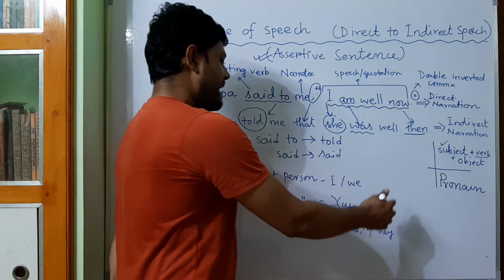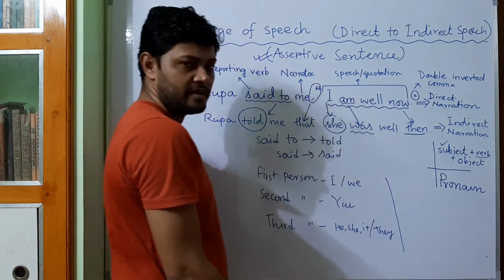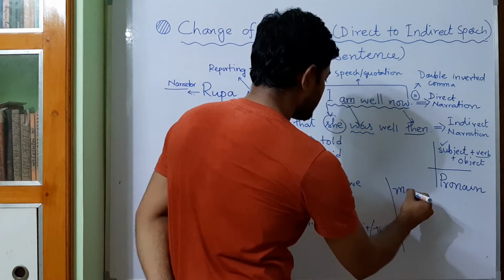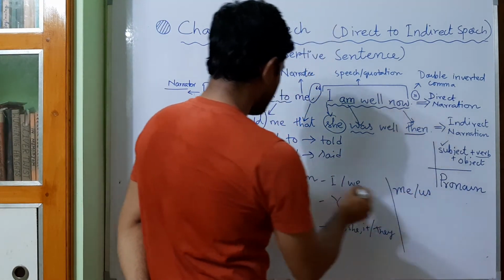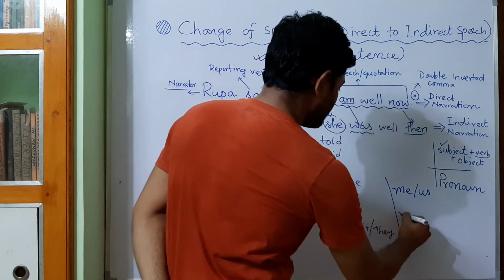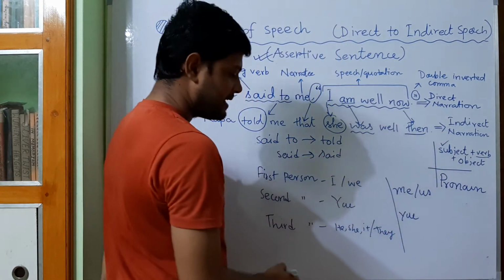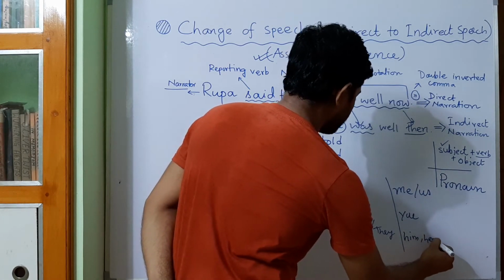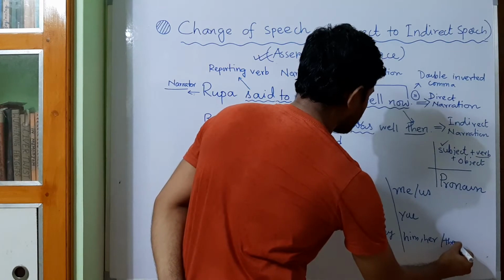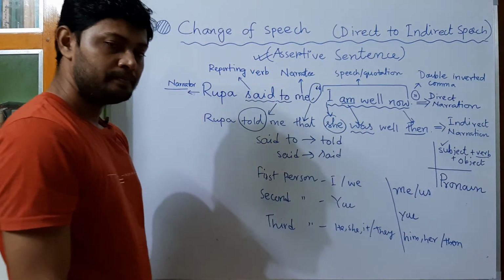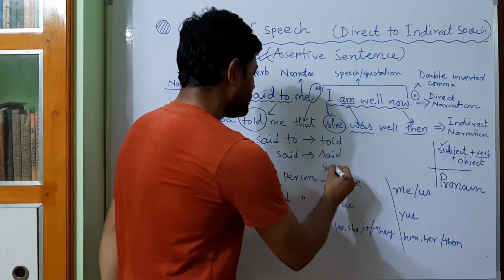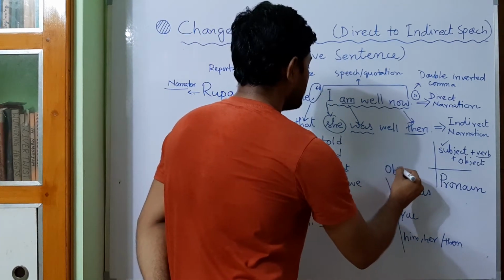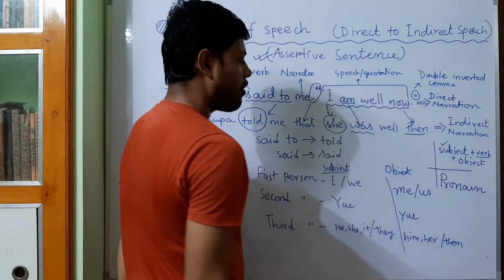And if the pronoun is the object of the sentence, it can be me or us in the first person. In the second person, it is you. In the third person, it is him, her, or if it is plural, it may be them. So the pronoun may be as the subject, the pronoun may be in the form of object.